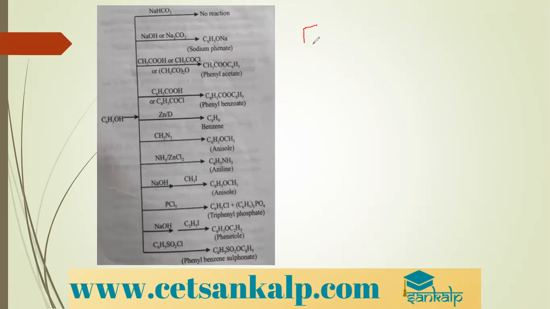So here, yes, this is phenol. Then here I'm going to take CH3COOH, or you can take CH3COCl, or you can take CH3C=O, O, C=O, CH3.